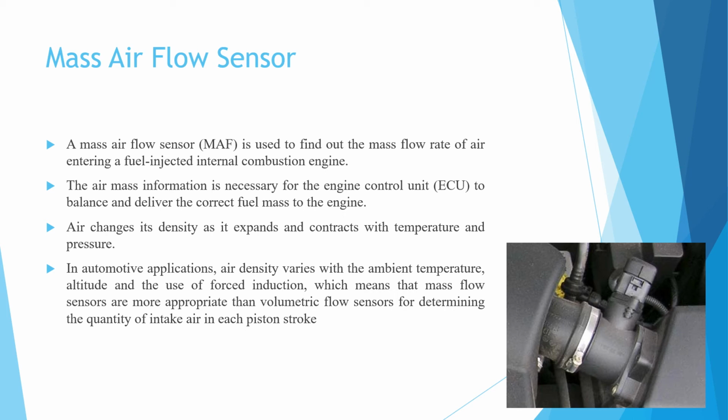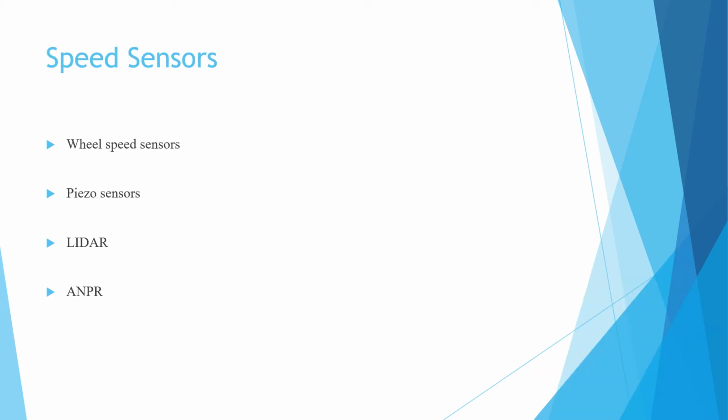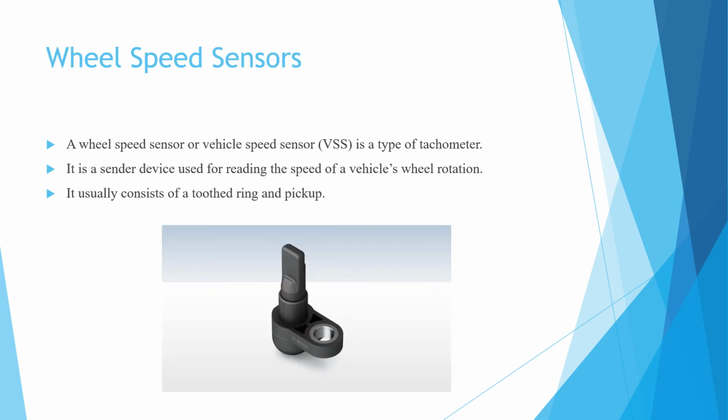Here is a picture of mass airflow sensor. Now comes to the speed sensor. There are various types of sensor which help for the vehicle speed sensor, that is wheel speed sensor, piezo sensor, LiDAR, ANPR. So students, let's start with this wheel speed sensor.